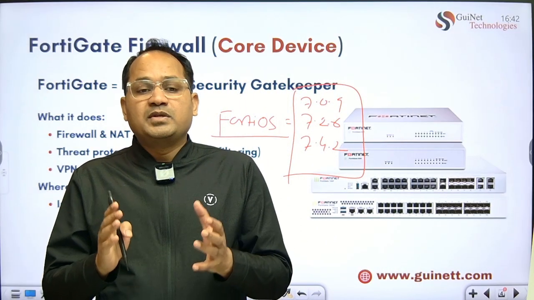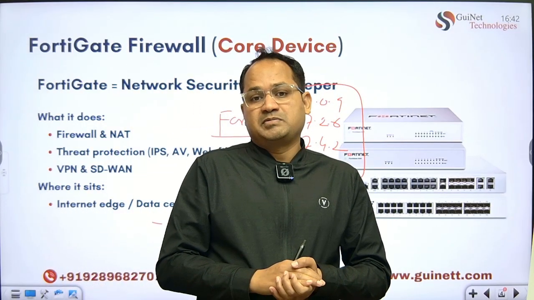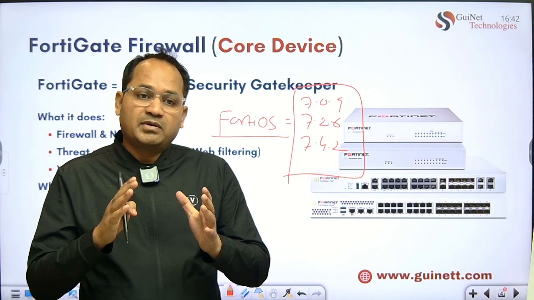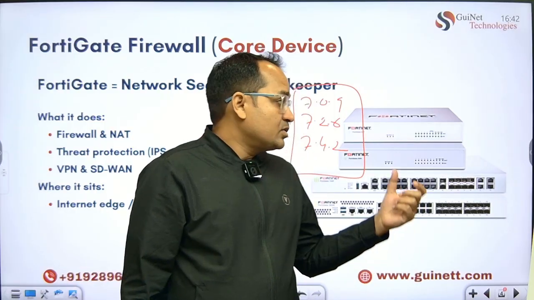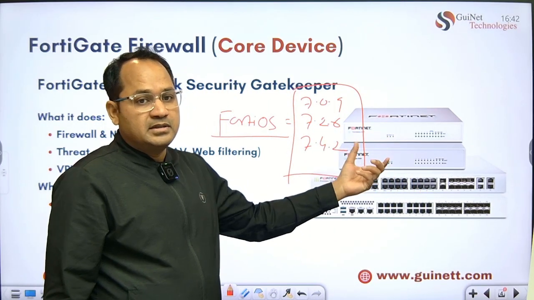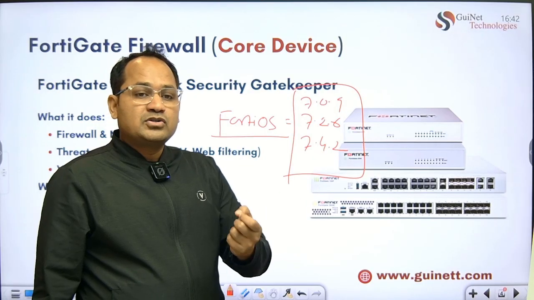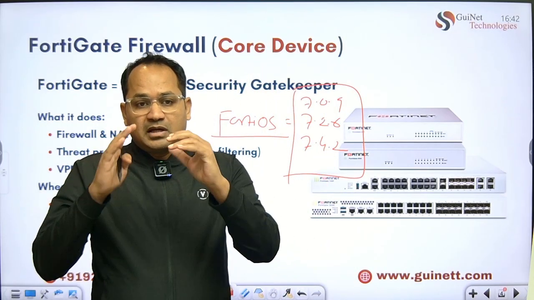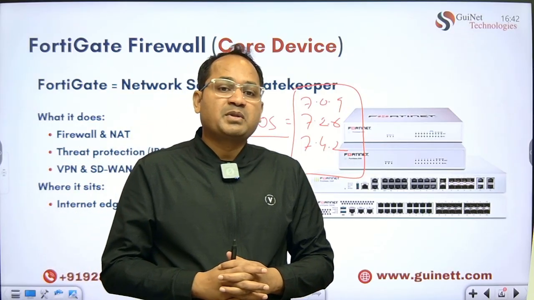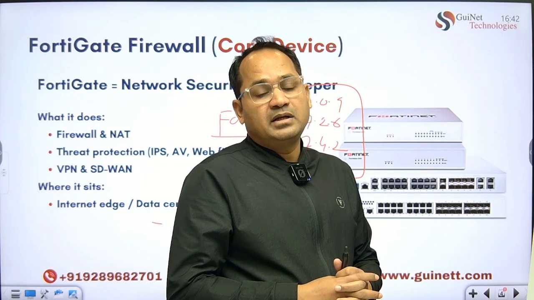But it's not always mandatory that you require a hardware-based firewall. Sometimes you require a software-based firewall, where for data center or cloud deployment, this OS is directly going to be deployed in the data center. It comes as OVA files, and it comes as a KVM file. You can directly deploy the software version of these firewalls in hypervisor format in the data centers.